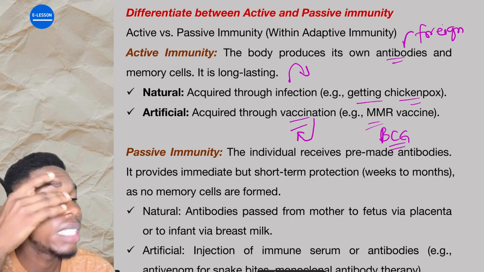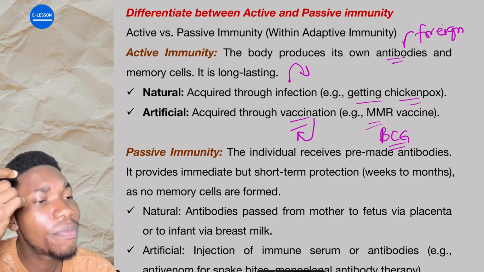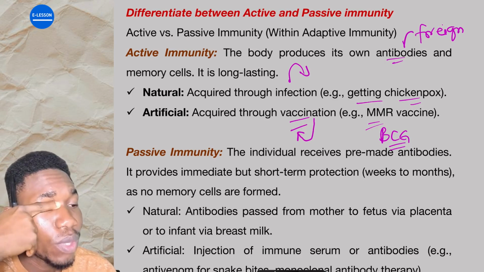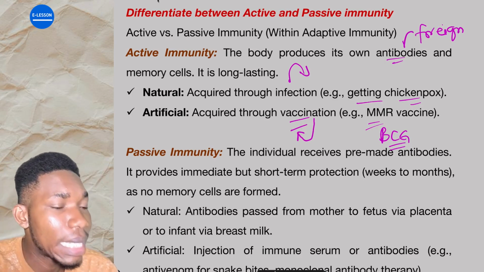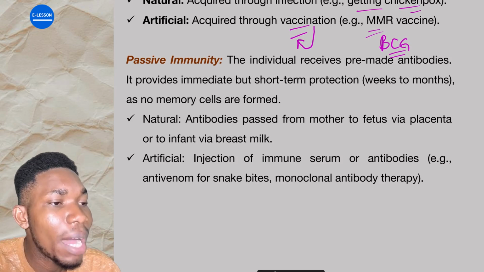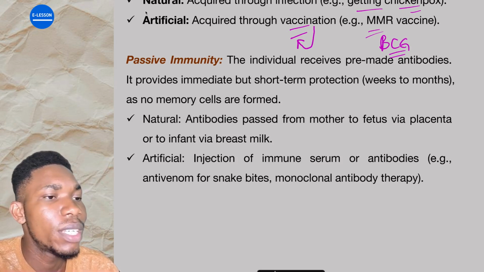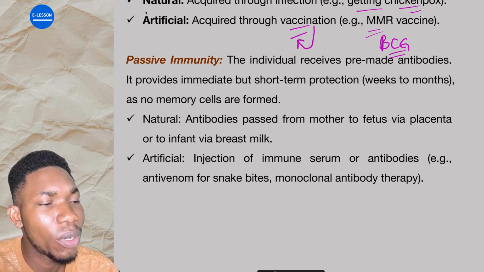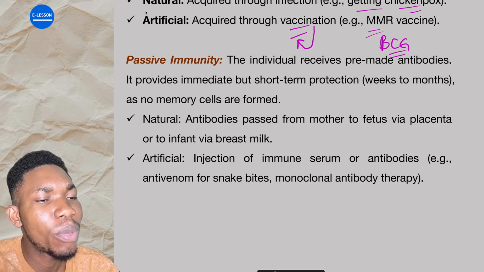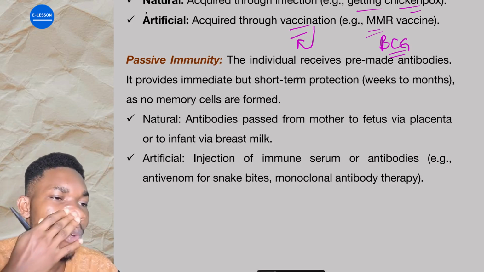So vaccination is active artificial immunity. Active what? Artificial immunity. Then we have passive immunity. The individual receives pre-made antibodies. Receives what, my dear student? Pre-made antibodies. It provides immediate but short-term protection, weeks to months, as no memory cells are formed.